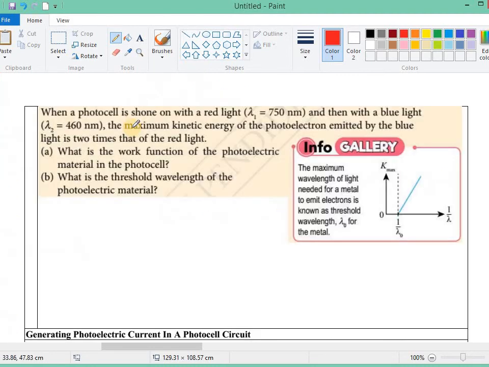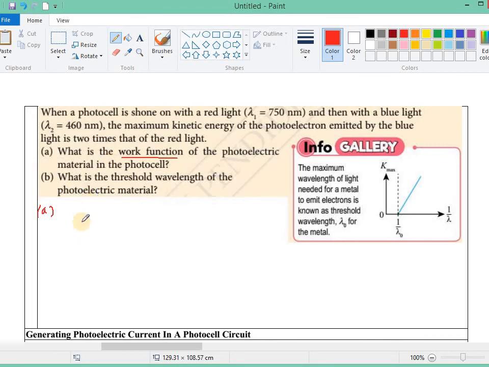Okay, next, when a photocell is shone on with a red light, wavelength equals 750 nanometer, and then with a blue light with a wavelength of 460 nanometer, the maximum kinetic energy of the photoelectron emitted by the blue light is 2 times that of the red light. So what is the work function of the photoelectric material in the photocell? For this one, we want to find out the work function of the photoelectric material.